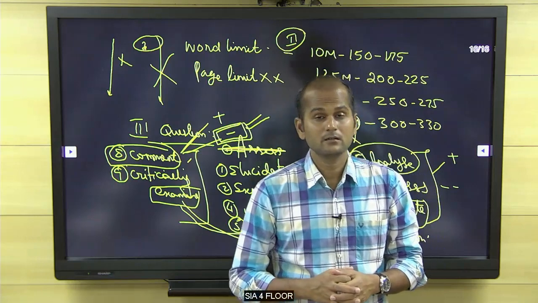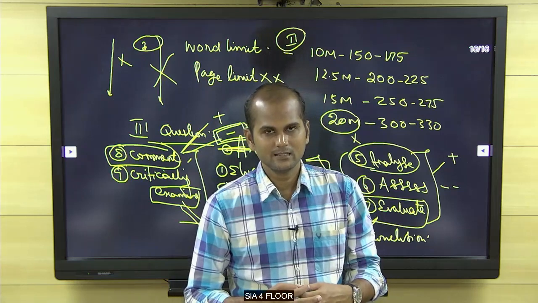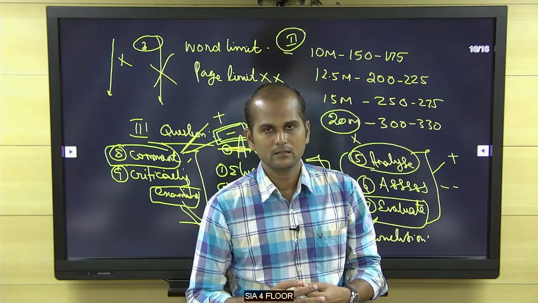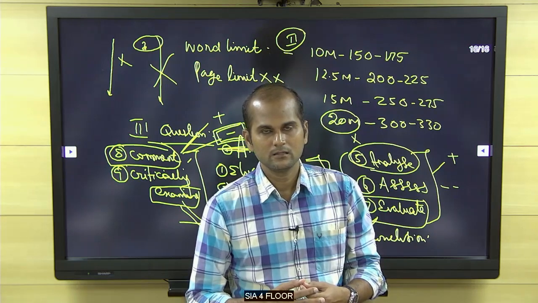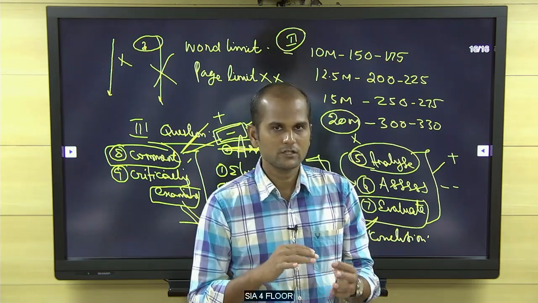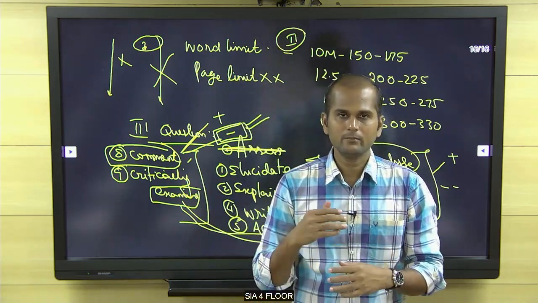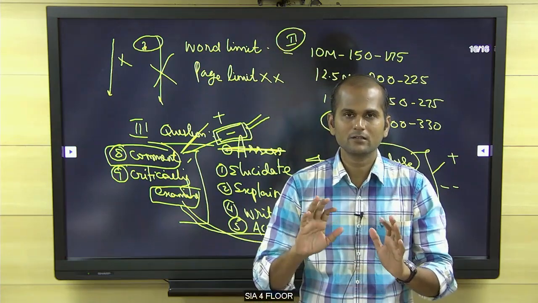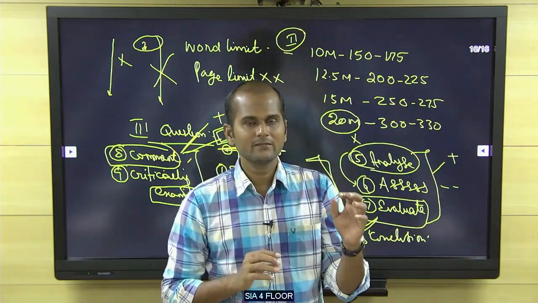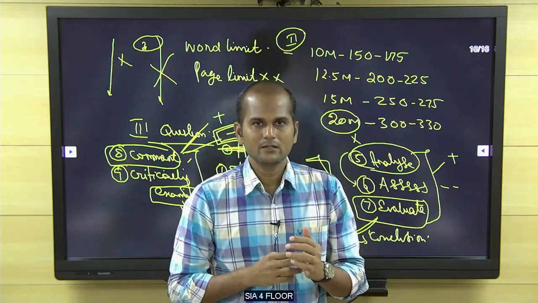Hello, sir. Sir, for the first question, should we write only up to 1857? We should not write up to 1947? So after the tribals, peasants, rivers, we should not write, sir? No, you should not write, because their question is British ascendancy. That's all. How did the British conquer India? How did the British become the ruling power in India? 1857. After that, one line: after 1857, they sustained it till 1947. That's enough. You should not elaborate.